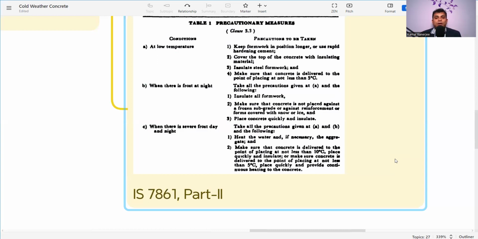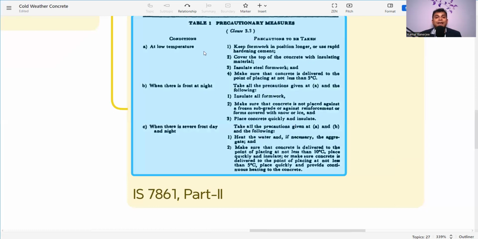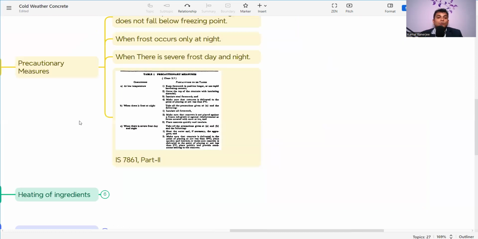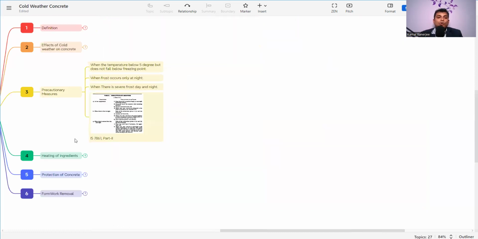So there are two criteria. If it is 10 degrees, we need to insulate. But if it is 5 degrees, we need to continue to heat the concrete to make the concrete temperature as per the requirement. So these are the precautionary measures we need to take when we are dealing with cold weather concreting.